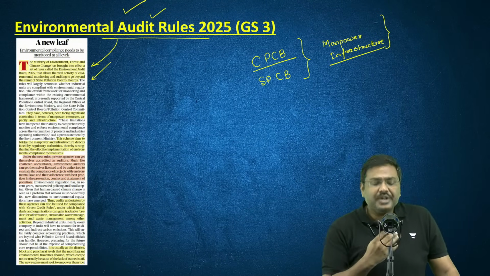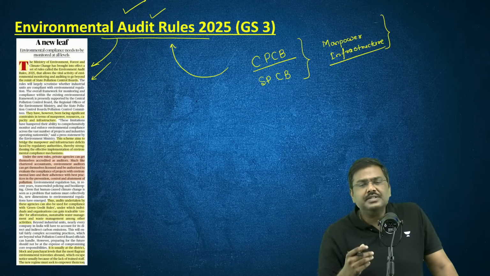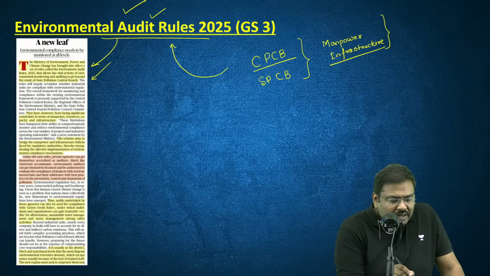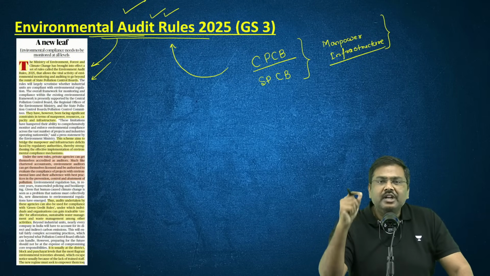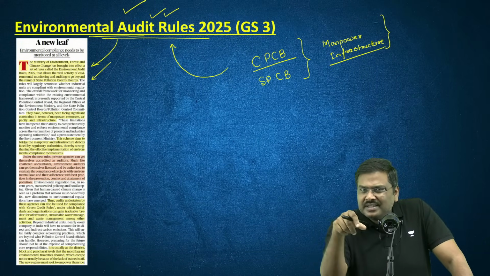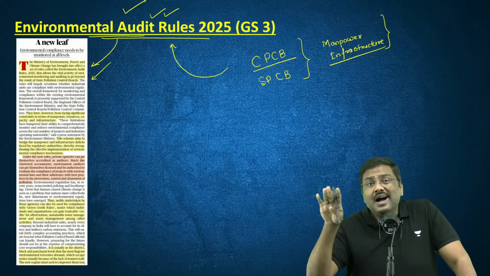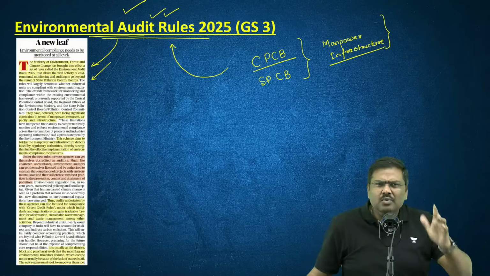So what is the solution now? The government of India, that is Ministry of Environment and Forest, under the Environmental Protection Act, has introduced the concept of Environmental Audit Rules 2025. In a nutshell, if you want to understand this in a very easy way, all of you have come across chartered accountants. Do let me know. Have you heard of the term chartered accountants?